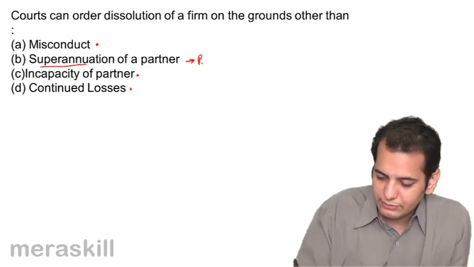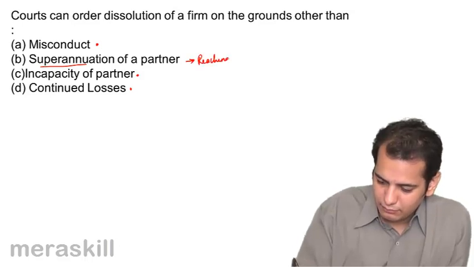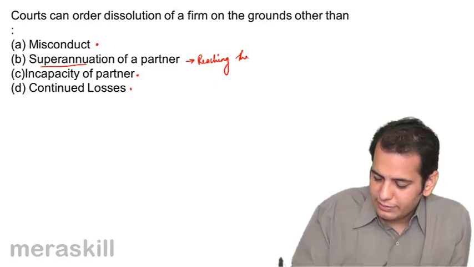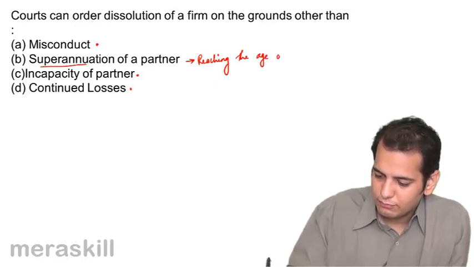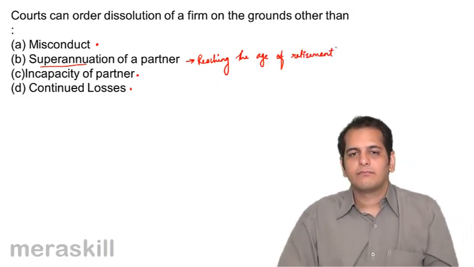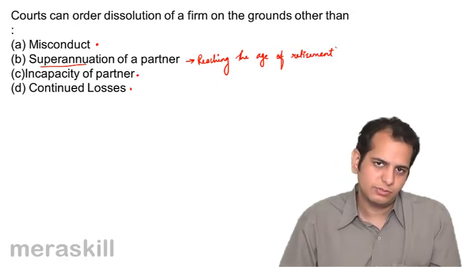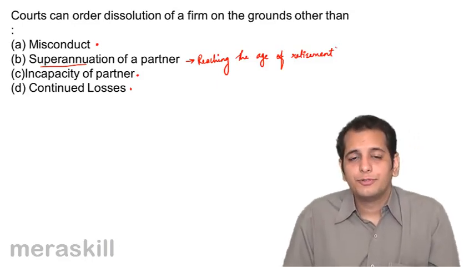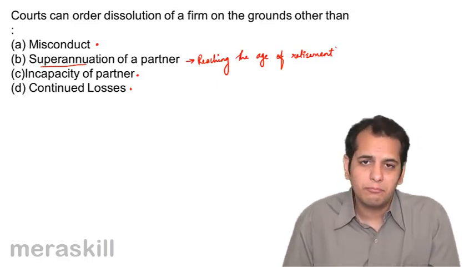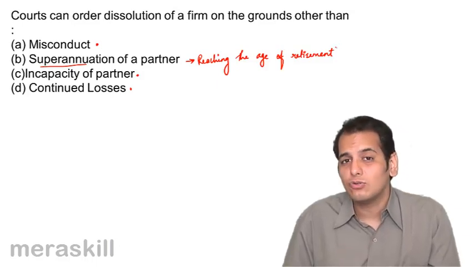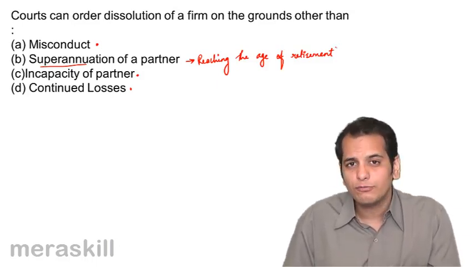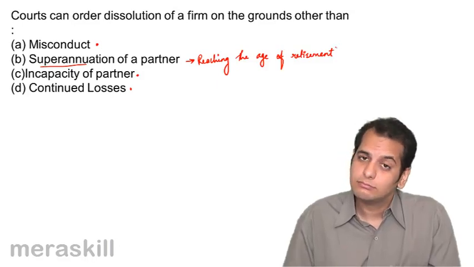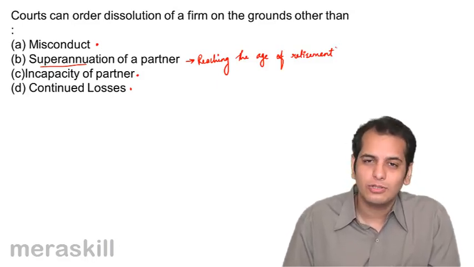What is superannuation? Reaching the age of retirement. Now, this is not court's business, because this is valid only for employees. A partner is not the employee of the firm, he is the partner, he is the owner.